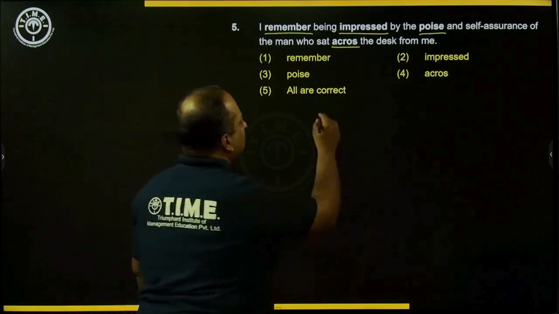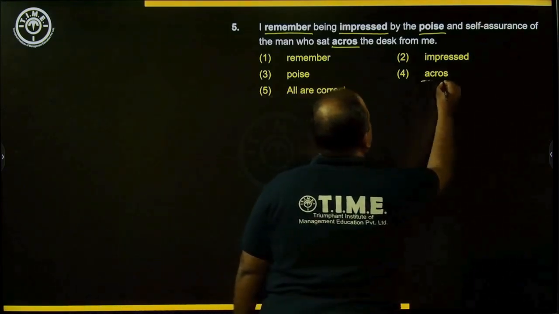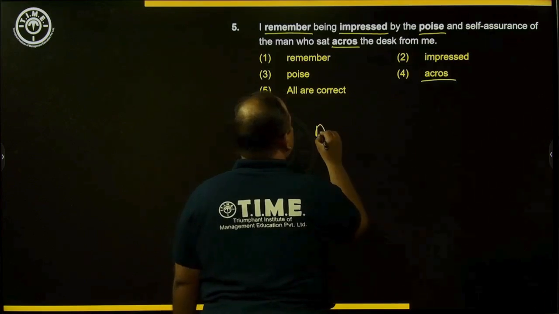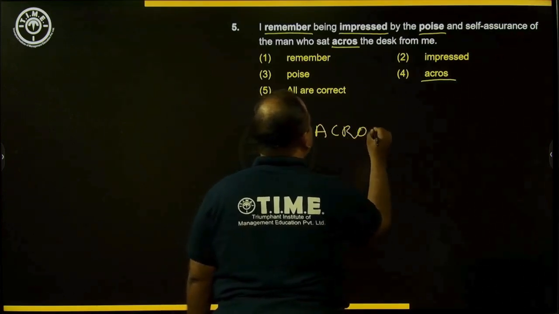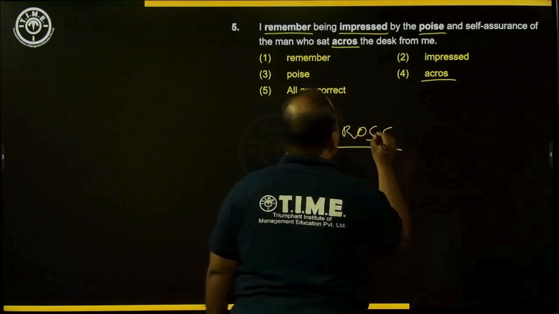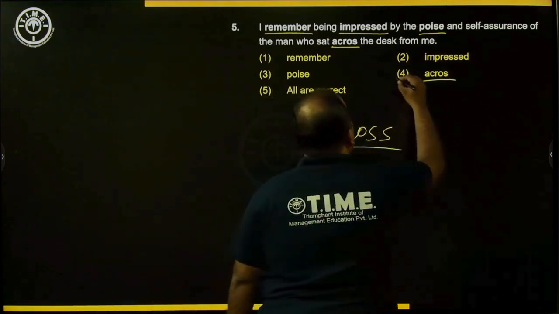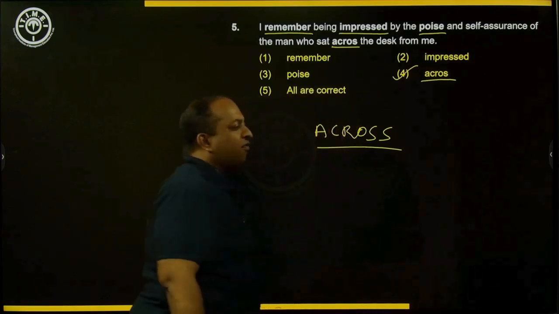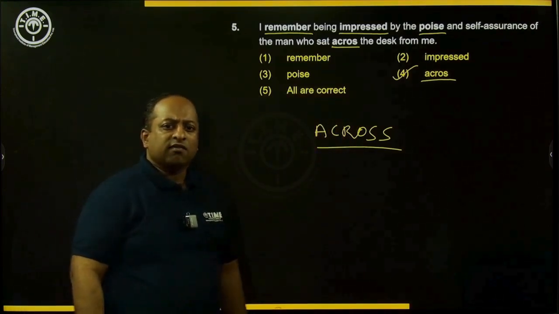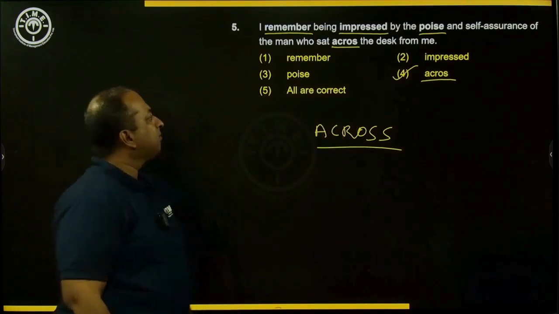So here the word across is spelt incorrectly. The word across will have two S's in the end. Here it is missing one S. So the correct answer here would be number 4, the word across, which is spelt incorrectly.